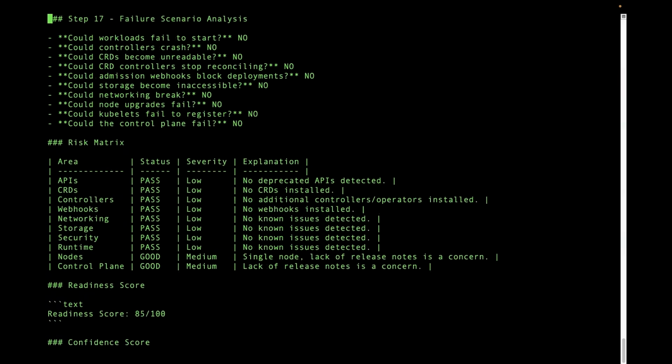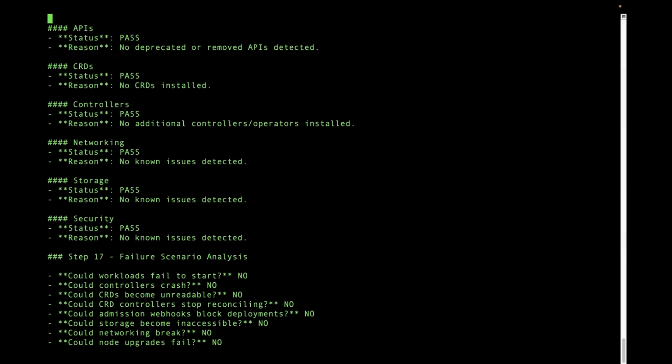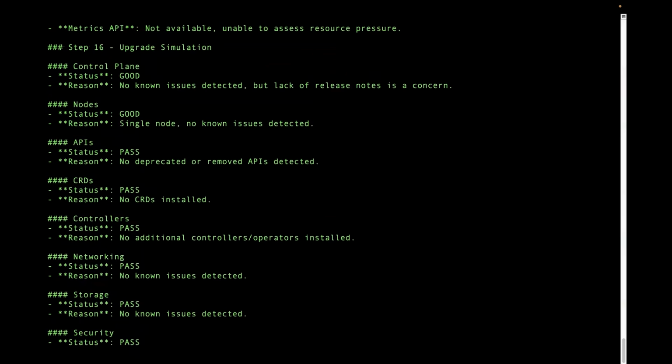Now you can go and manually perform the cluster upgrade. Or if you want, you can share this report with your management saying that this is the analysis we have performed. Now everything looks good. Control plane status looks good. Node status looks good. CRD status is passed. So we are proceeding with the upgrade.